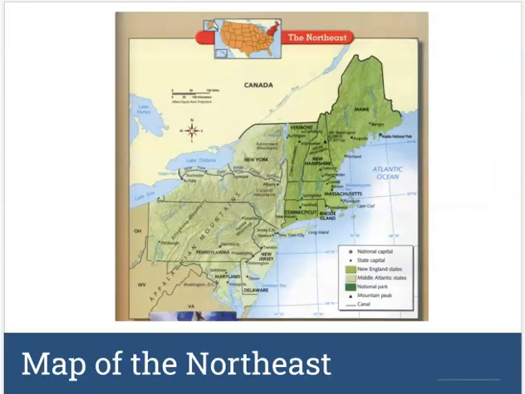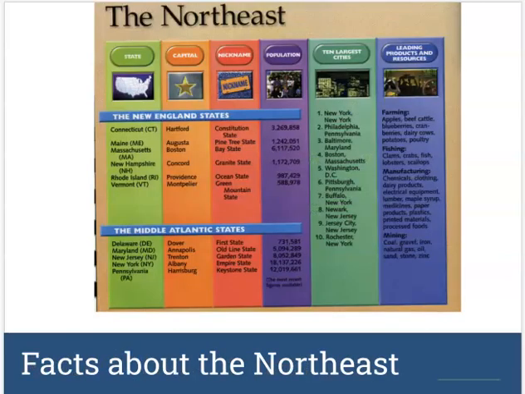So a lot of people refer to this area as the New England states. Technically, our New England states are these darker green ones up here, and then you have the Middle Atlantic states, which are this lighter green. So those are the states we're going to talk about. So we have Connecticut, Maine, Massachusetts, New Hampshire, Rhode Island, Vermont in our New England states. And then our Middle Atlantic states are going to be Delaware, Maryland, New Jersey, New York, and Pennsylvania.